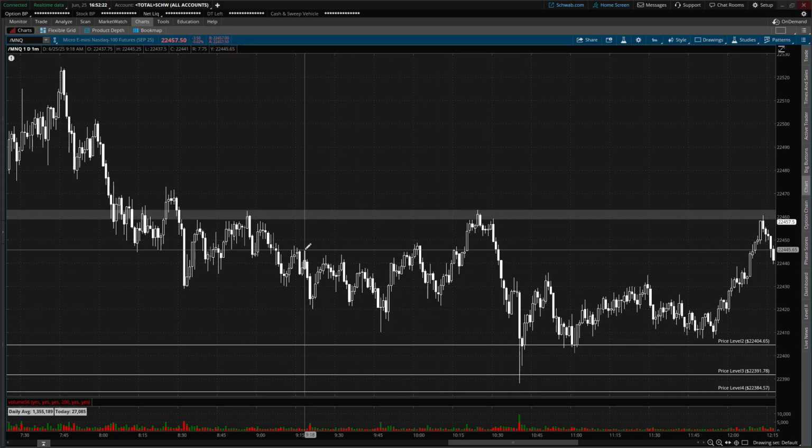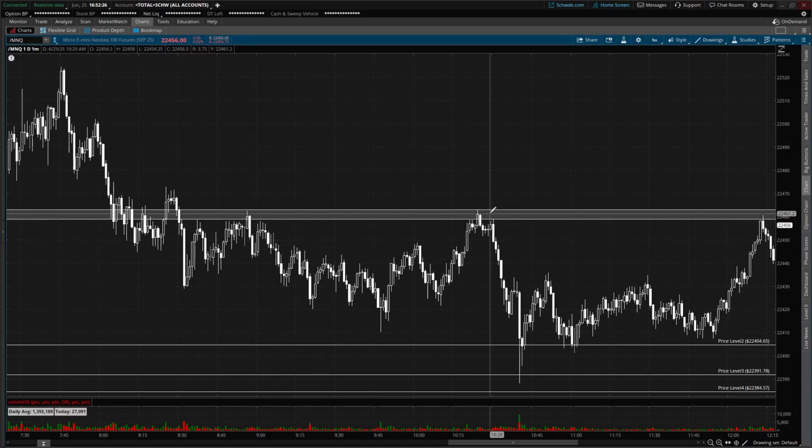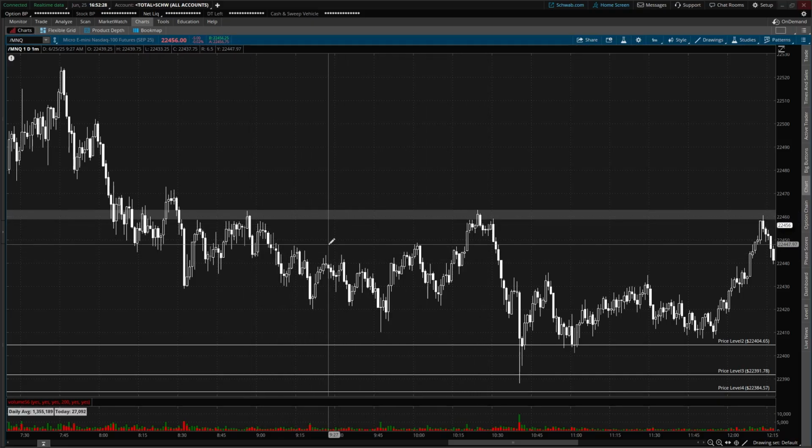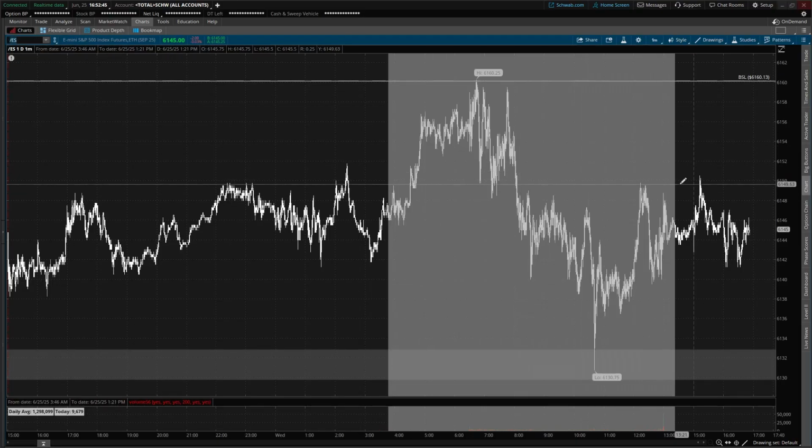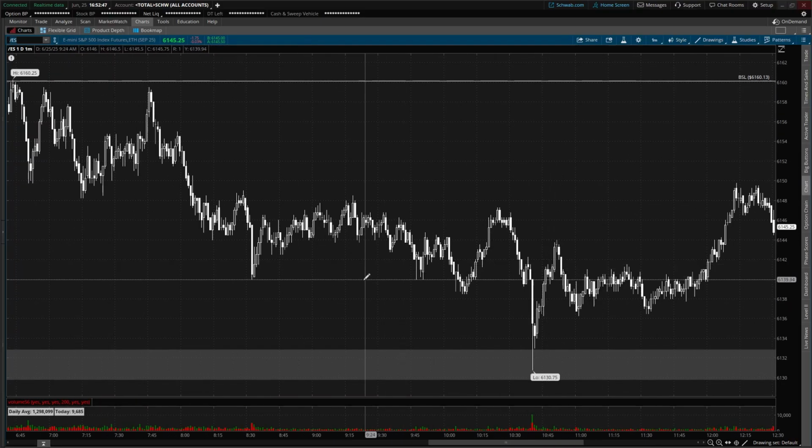And we ended up having a small SMT. It wasn't a clear SMT, but we can see that ES did not reprice to the 1 hour, so we can see NQ repriced to the 1 hour fair value gap. It was that 918 high. Coming to ES on that same time frame, we can see that 918 high here.